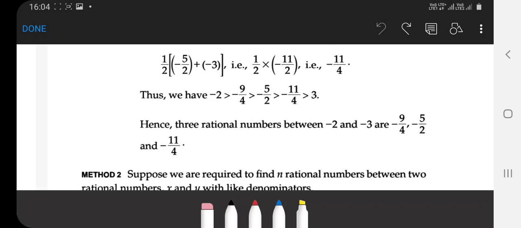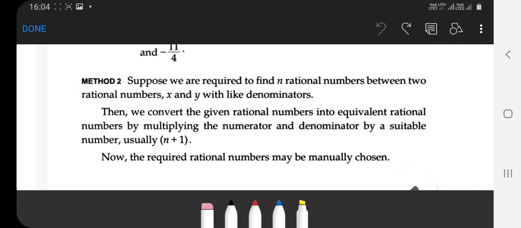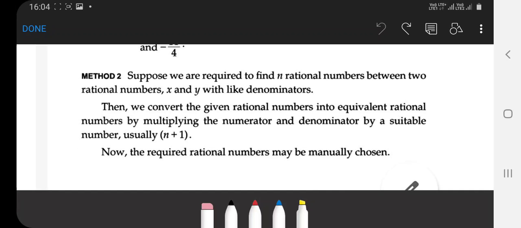That is the way. In the alternate method, it is very important for you. Above methods, if you have to find 1, 2, 3 rational numbers, you can do it by this method quickly. But if you have to find 5 rational numbers, 10 rational numbers, hundreds of rational numbers, then you have to choose the alternate method, method number 2.